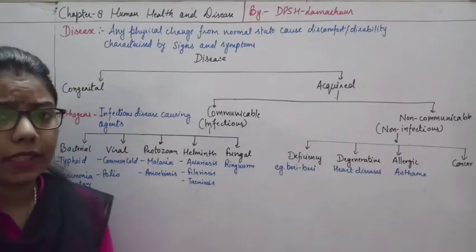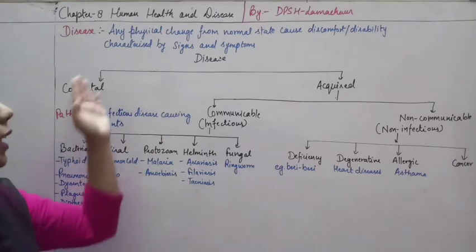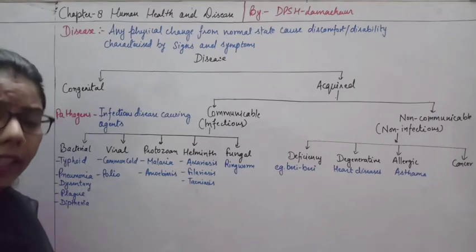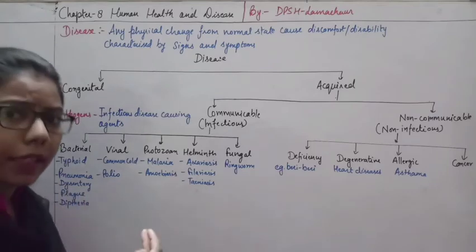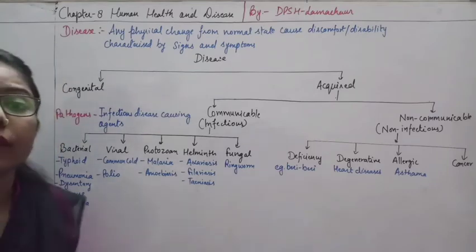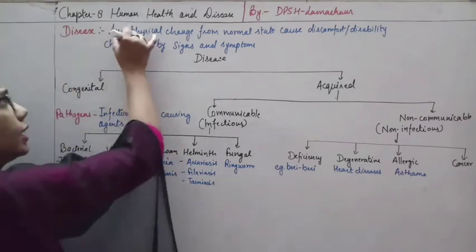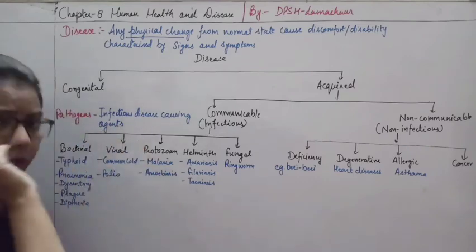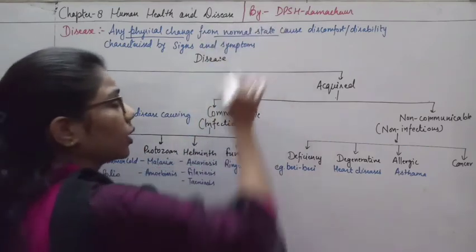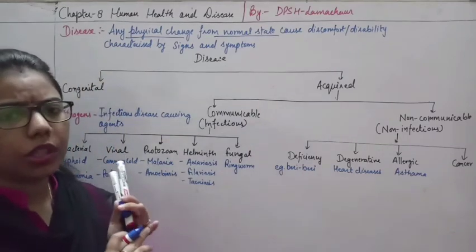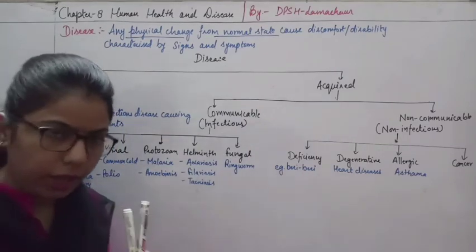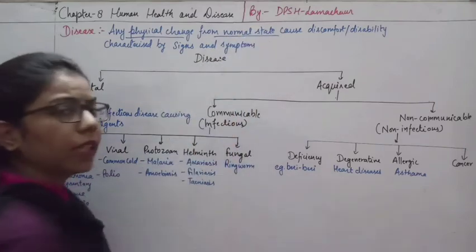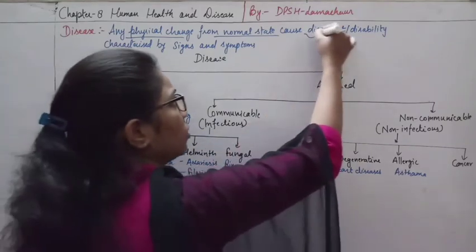So what is disease? Disease is, as we have said, if there is anything lacking from the physical, social and mental aspect, what will happen? It will give rise to disease. So we can say that disease is any change which happens from the normal state. Okay, normal state is what? That social, physical and mental well-being. If there is anything changed from this normal state, it will give rise to discomfort.